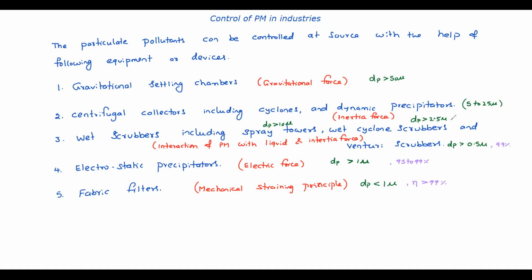For 2.5 micron size, it's less than 80% efficiency, it's less than 99. Here the spray towers are actually less than 80%, this also efficiency less than 80%.